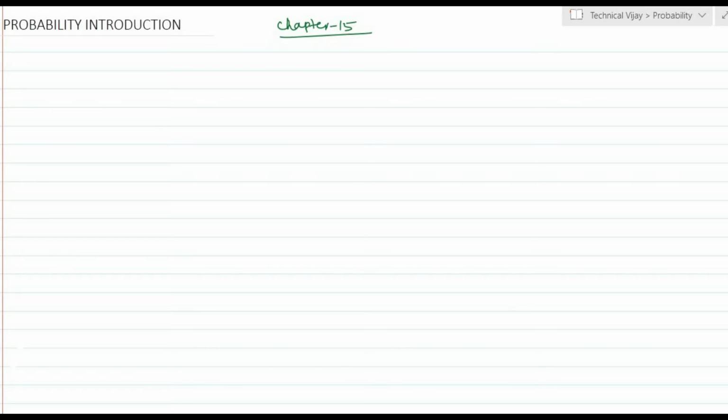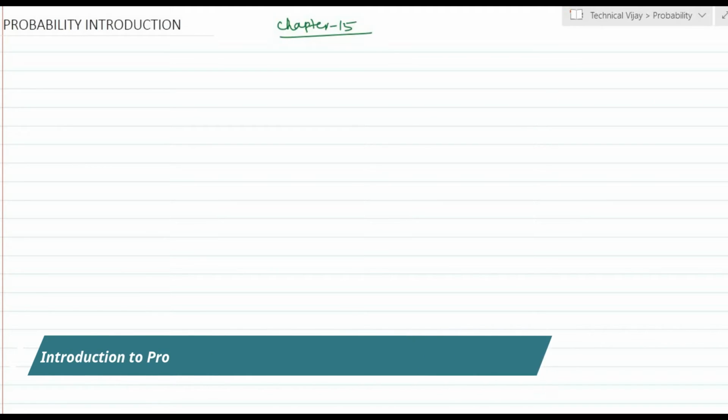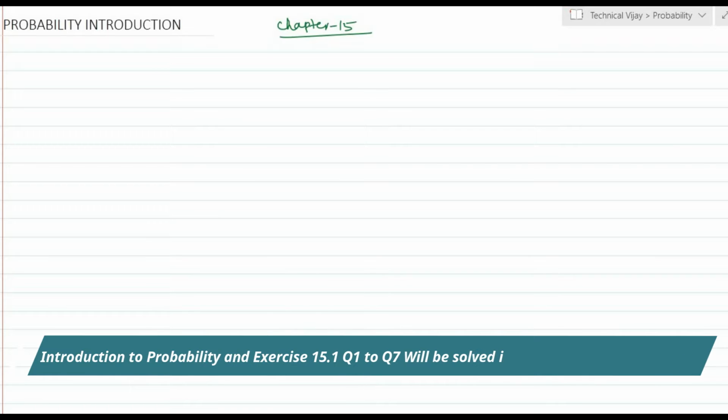This is the last chapter for your class 10. In this chapter we will study something more about probability. Probability is a ratio of the probable outcomes of an event to the total number of events.